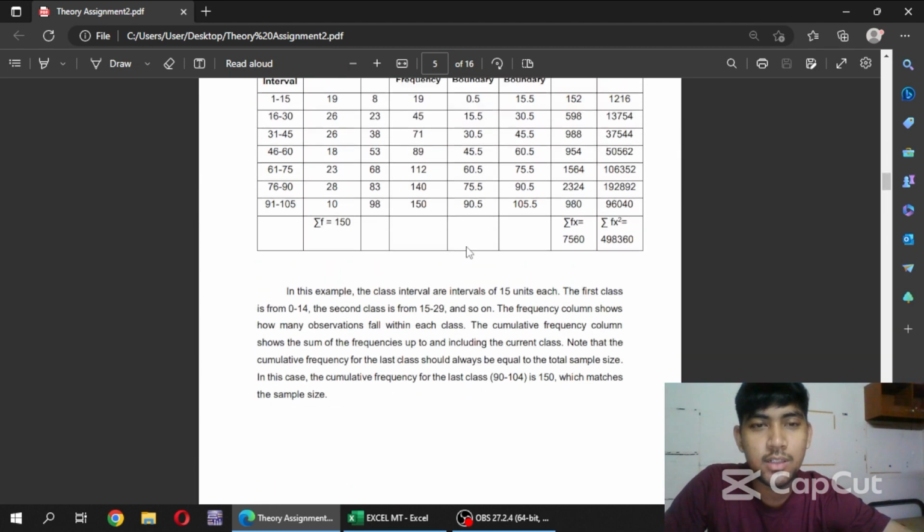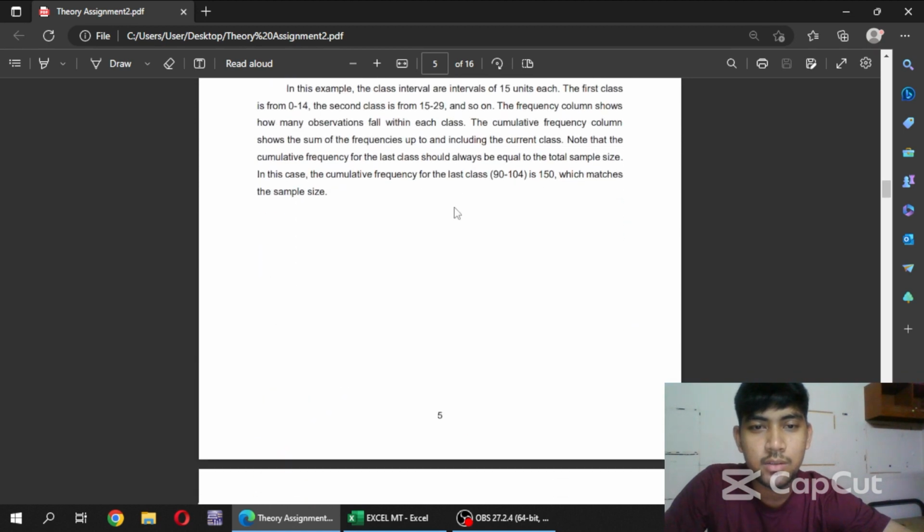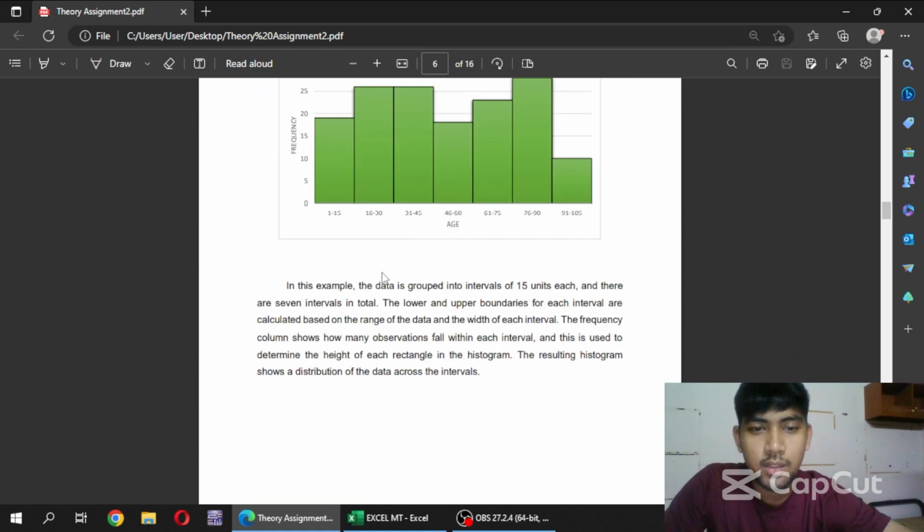From the table, same like cumulative frequency table, the data is grouped into interval of 50 unit each, and there are 7 intervals in total. The lower and upper boundaries for each interval are calculated based on the range of the data and the width of each interval.